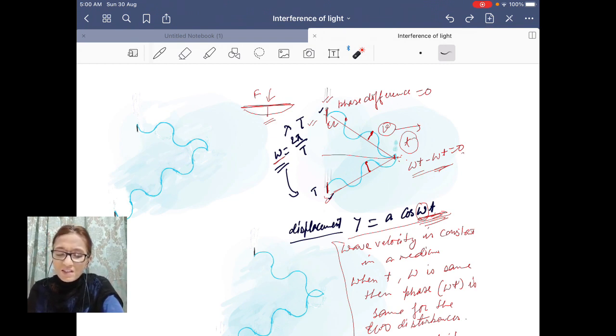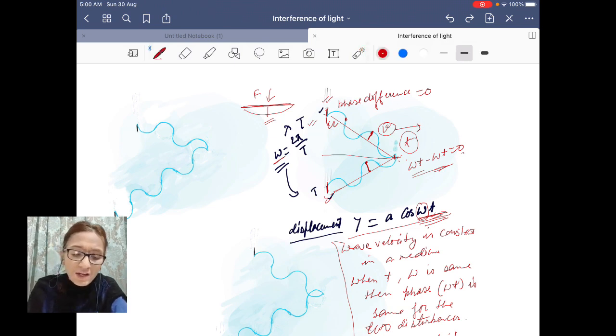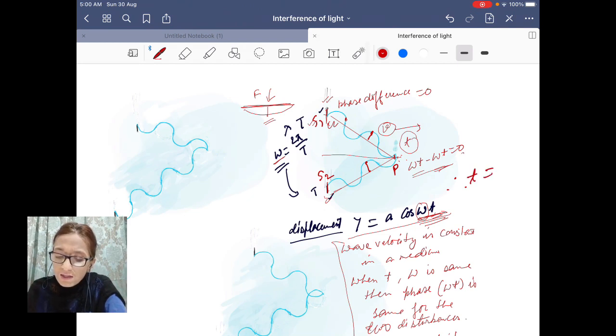So in this equation you could see that omega is the same for the two needles, and time t for an equidistant point, like in this case point P from S1 and S2, the two distances are the same, therefore the time, which is equal to distance per unit velocity, will be the same.